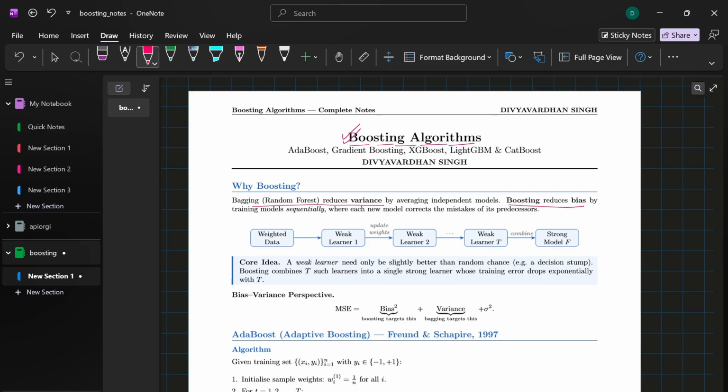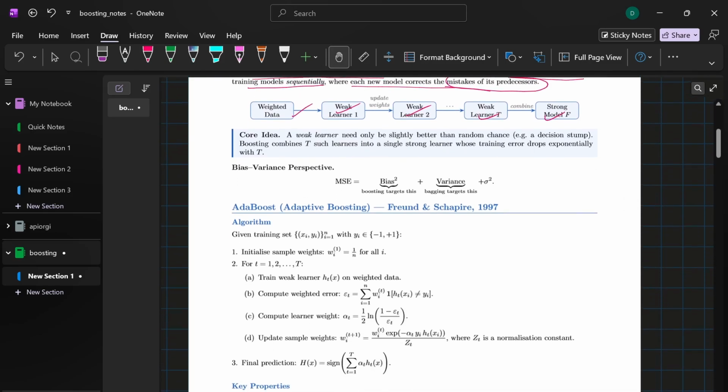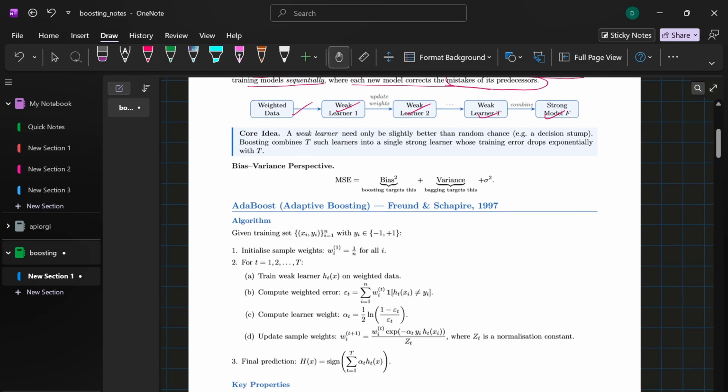Okay, so now boosting is all about sequential learning to drive down the bias. Instead of creating independent models, it trains the models one after the other in a strict chain. Each new model is specifically built to correct the exact mistakes and misclassifications made by the previous one. Think of it like a student learning a complex subject. Instead of rereading the whole textbook over and over, they focus 90% of their energy purely on the tricky practical problems that they got wrong in the last mock exam.